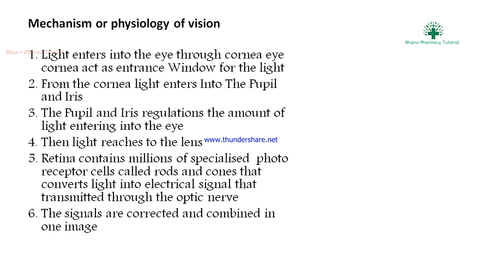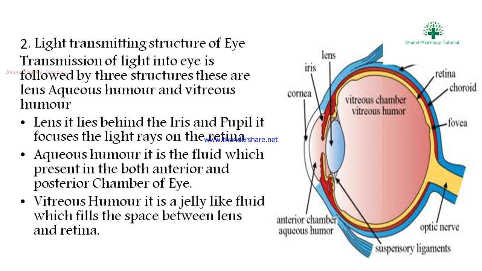The retina contains millions of specialized photoreceptors. These receptor cells, called rod and cone cells, convert light into electrical signals. The electrical signals are transmitted through the optic nerve to the brain. The signals are corrected and combined into one image. That is the object. You see the diagram. This is the mechanism.